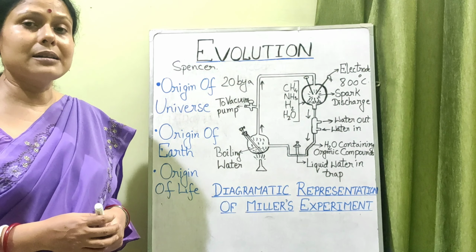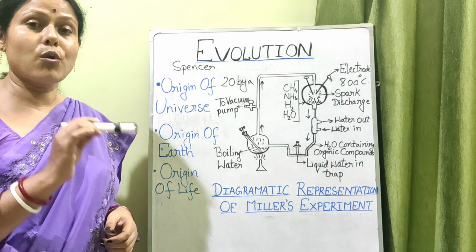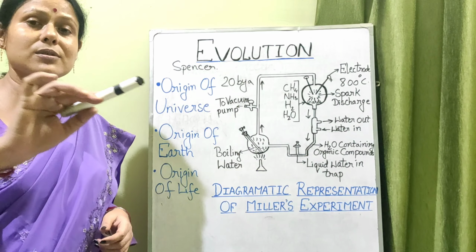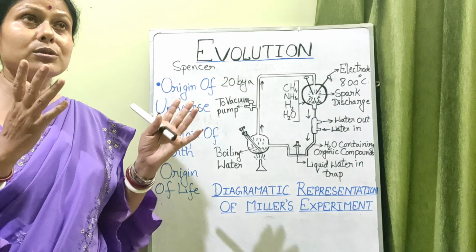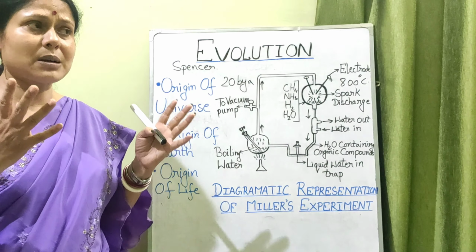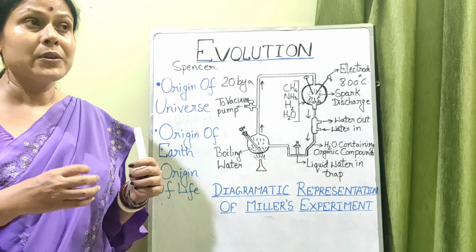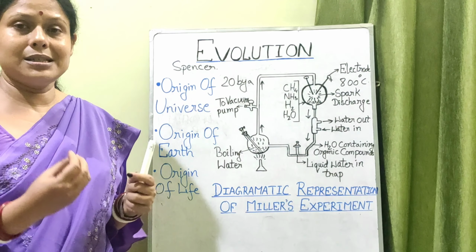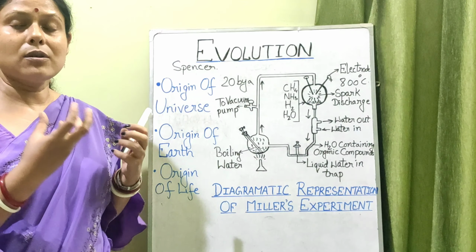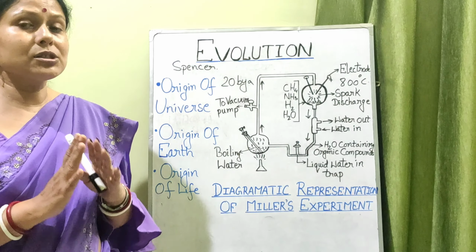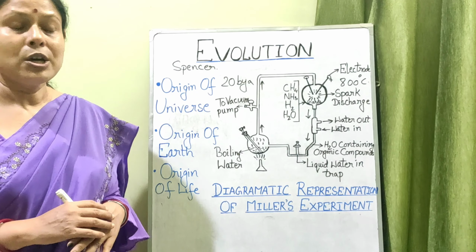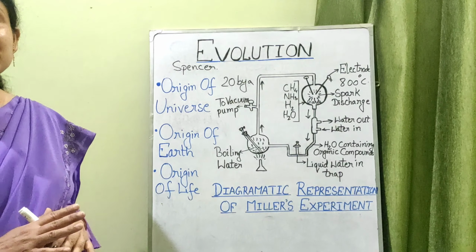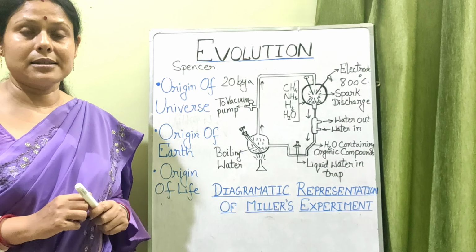But we can understand that when a seed or a spore has to travel thousands of kilometers, subjected to UV radiation, poisonous gases and low temperature, no viable living object can survive in such harsh conditions. So the theory of panspermia was totally rejected by scientists.